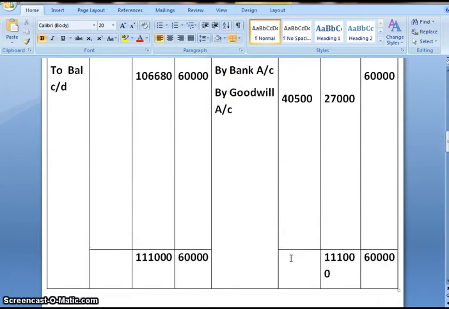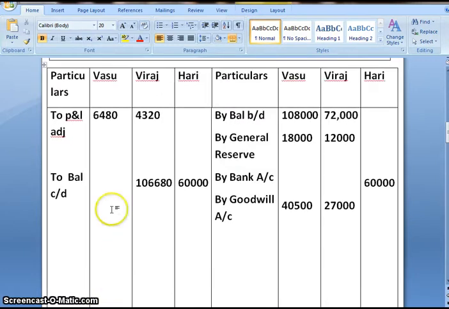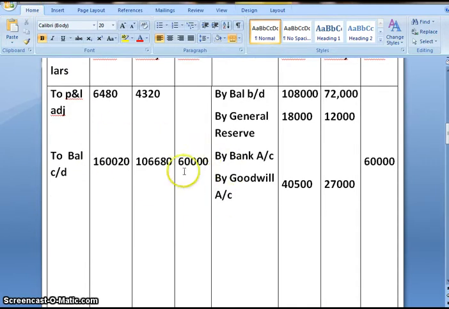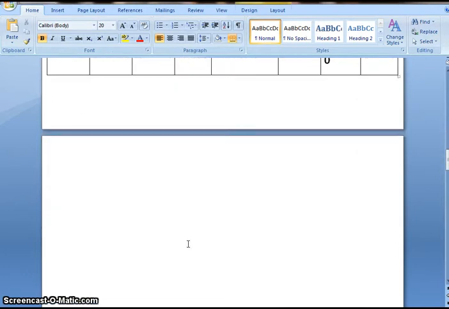Now let's calculate for Vasu. On adding, from 1,66,500 we'll subtract 6,480. And the balance would be 1,60,020. Now the final balance will be transferred to new balance sheet.